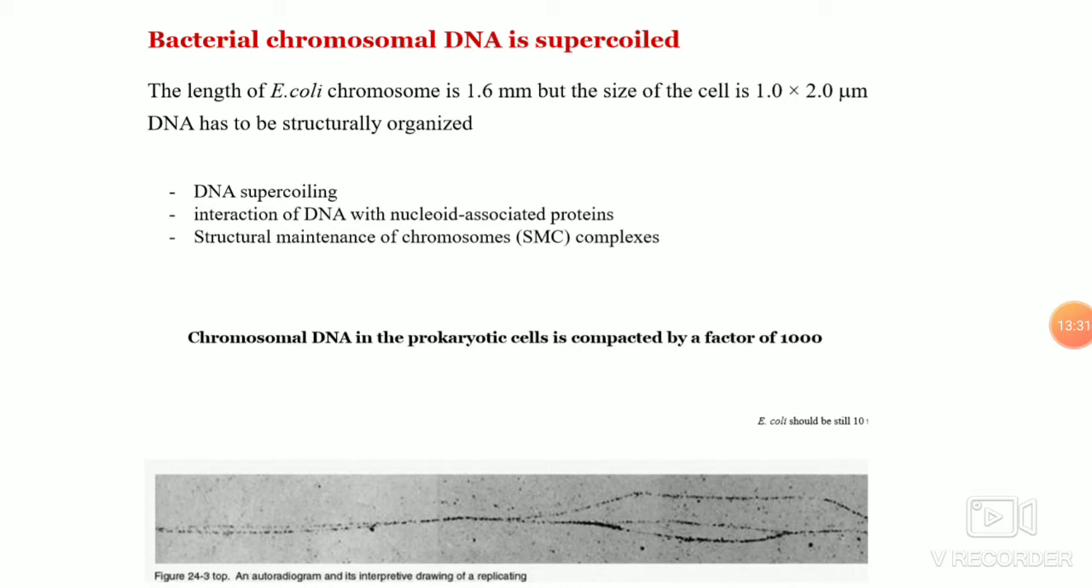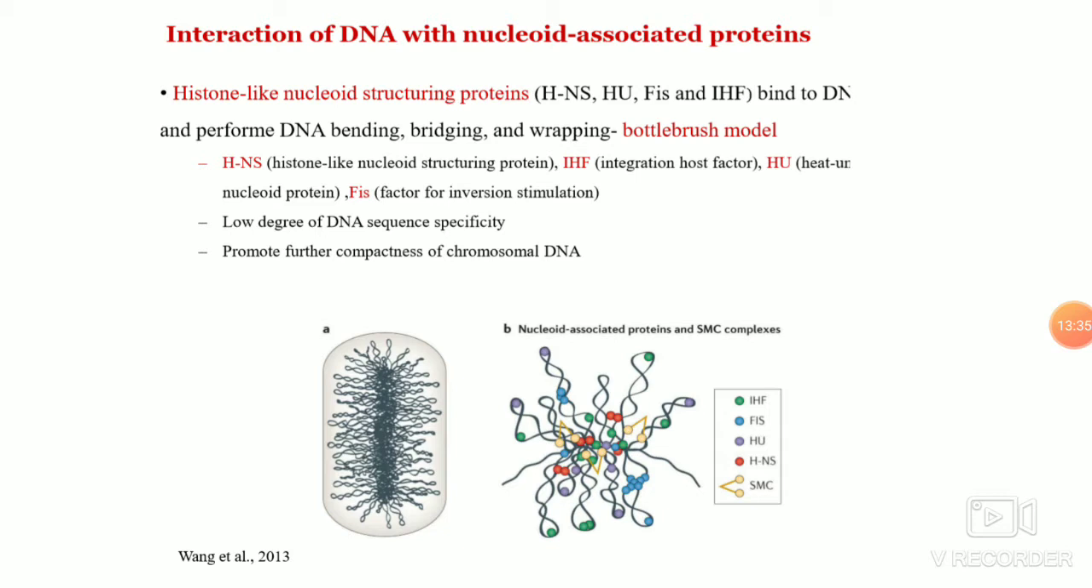That also helps in organization of the bacterial chromosome. Coming back to the nucleoid associated proteins, you have many proteins, for example HNS, HU, FIS, and IHF, which are the important proteins. HNS is the histone-like nucleoid structural protein.